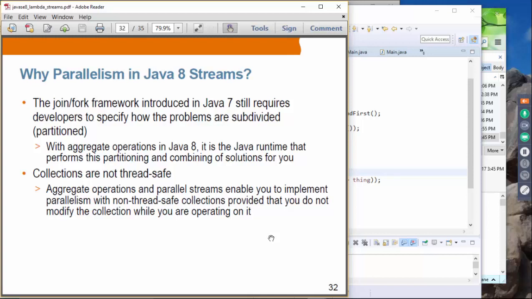If you partition things incorrectly, then it's not going to work as expected, right? Another issue is that collections are not thread safe. I mean, there are thread safe collections, but they might not give better performance.